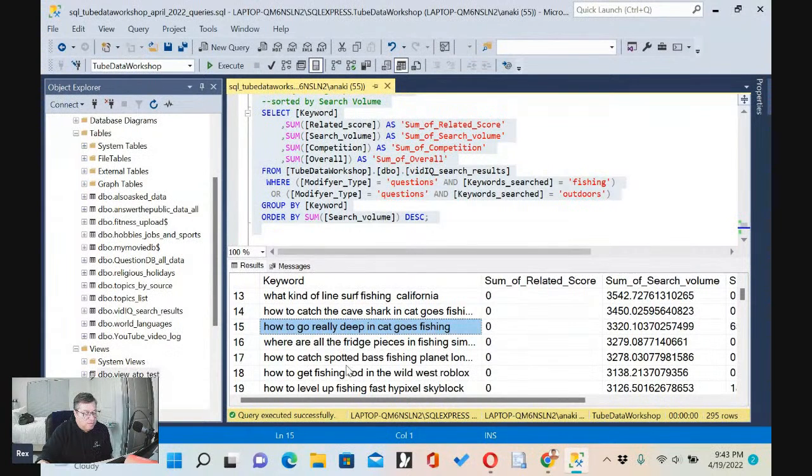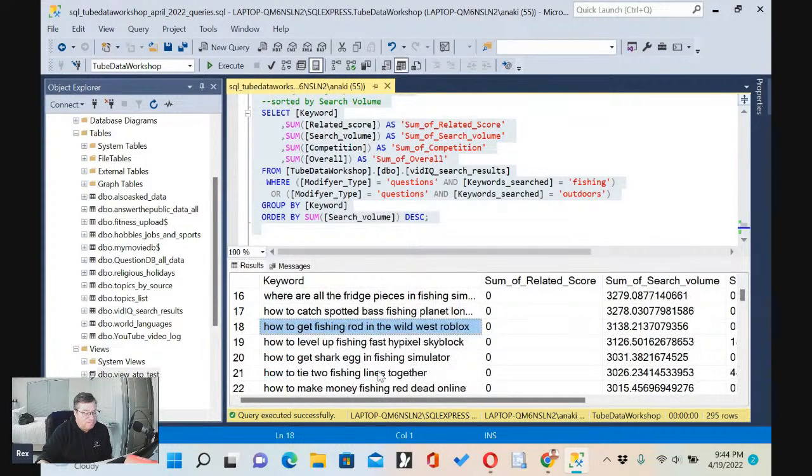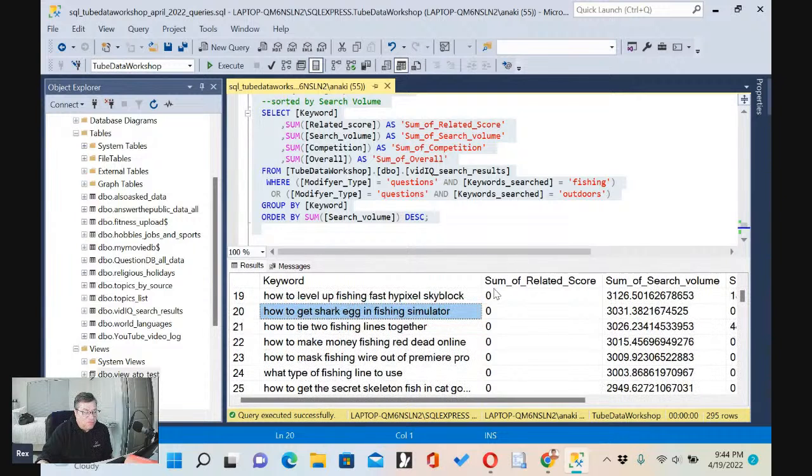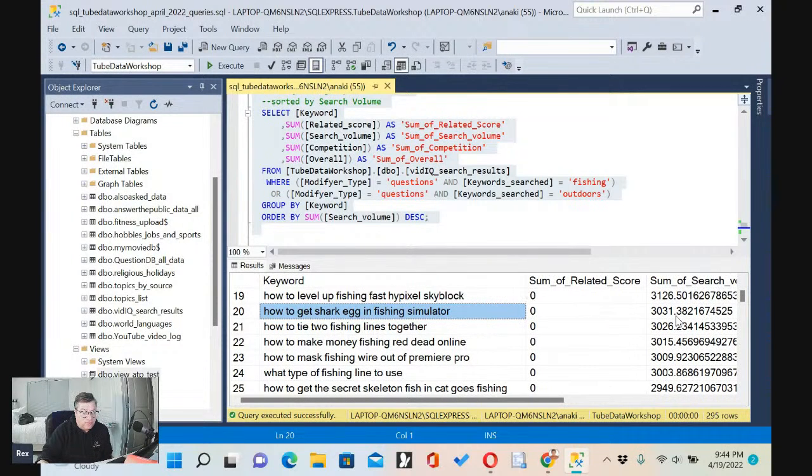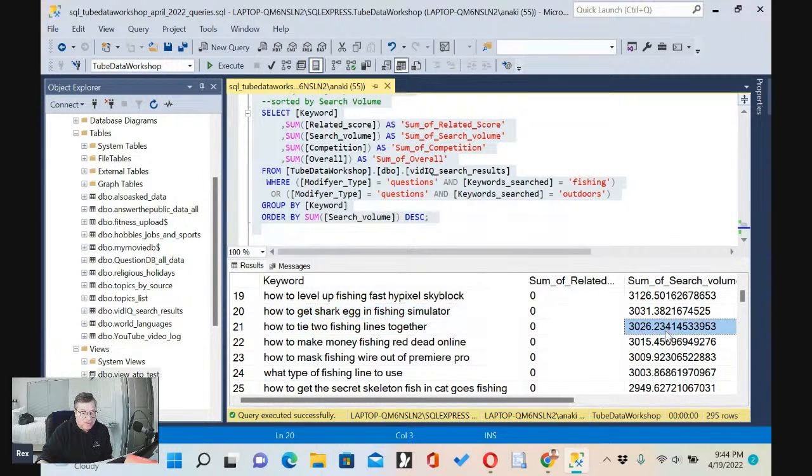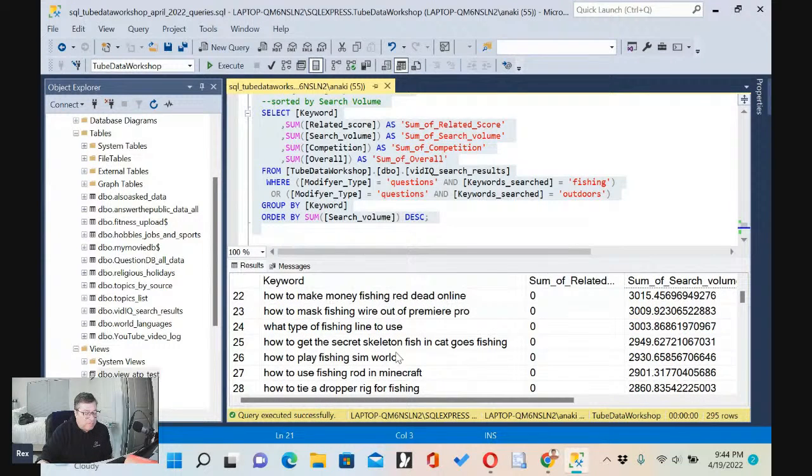Let me see here: how to catch spotted bass, how to get fishing rod, how to level up in fishing, how to get shark egg. Wow. So now we're getting the ones that people really search for the most. And you see over here, we're going down in descending order in popularity.